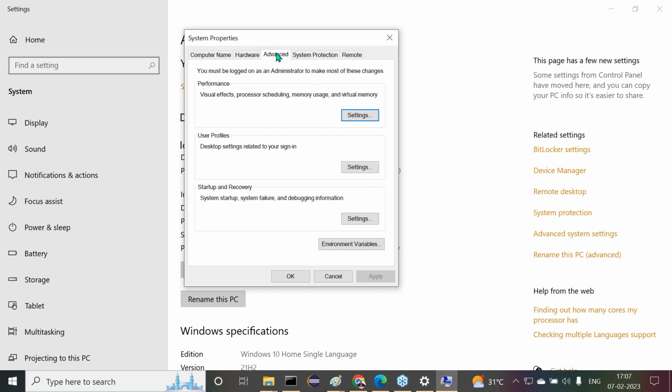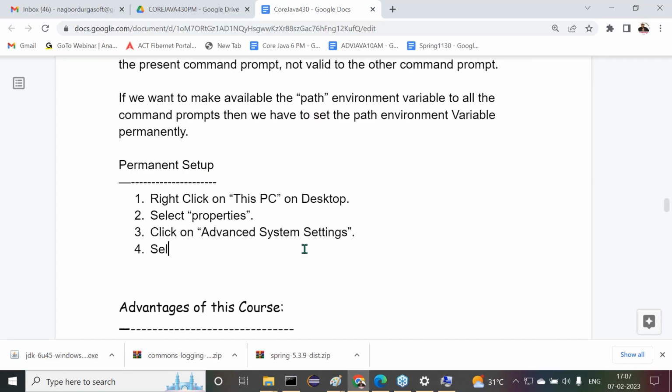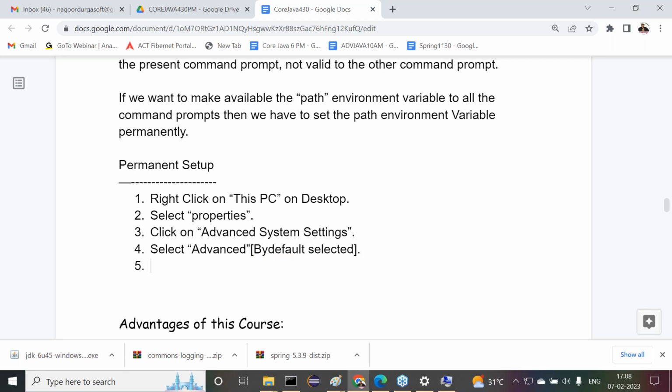Observe carefully. There we have to click on which button here? The Advanced button. That means this is a tab. We have to select the Advanced tab here. But by default it is selected anyway, no need to worry about it. But let me write it now. Select Advanced, but I'm writing here that it is selected by default. No need to select separately. In case it is not selected, then we can select Advanced. That is one point here.